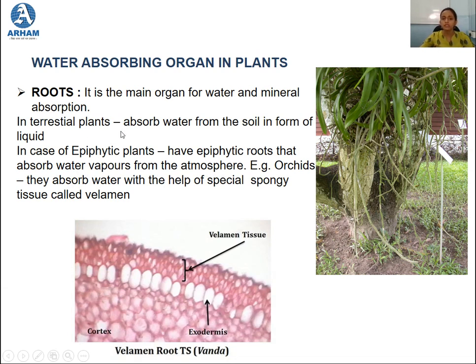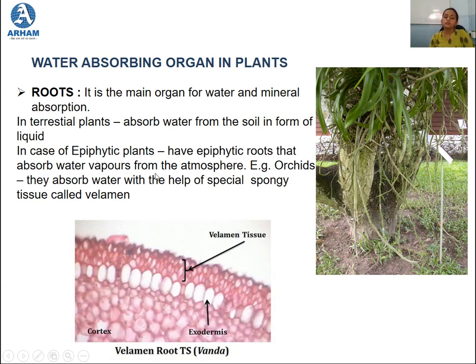The roots of the terrestrial plants absorb the water from the soil in the form of liquid, and in case of epiphytic plants, the plants that grow on the host plant, they have epiphytic roots which are freely hanging from the host plant, and these epiphytic roots absorb water vapors from the atmosphere. The example that we have taken here is of orchid.